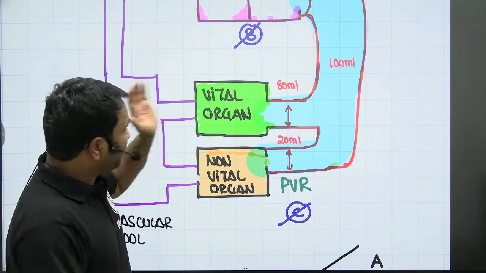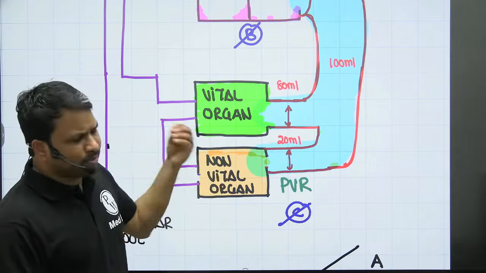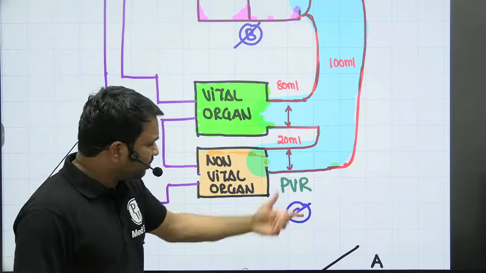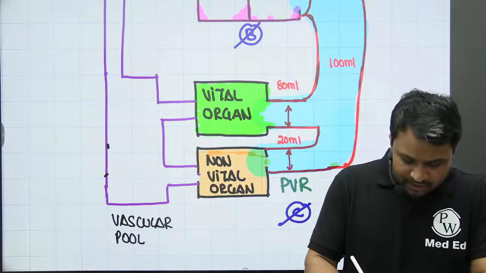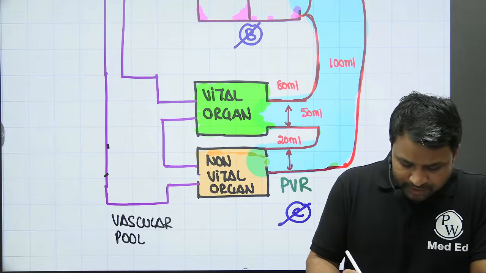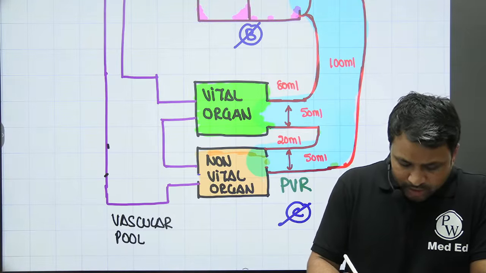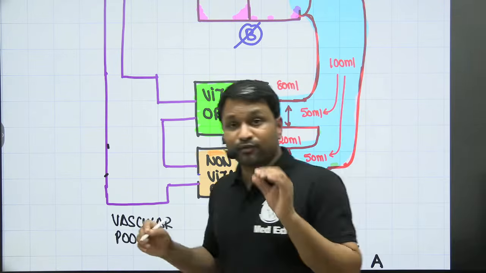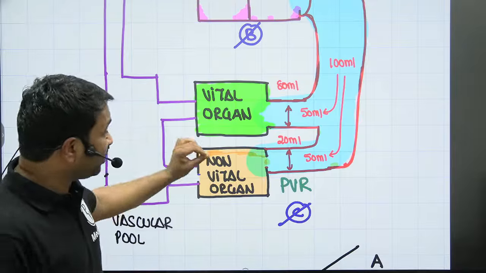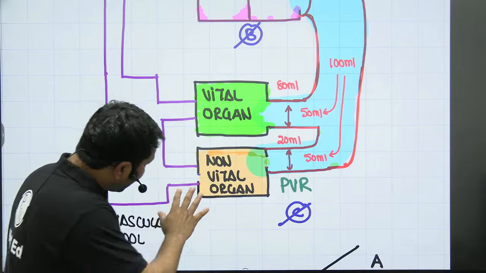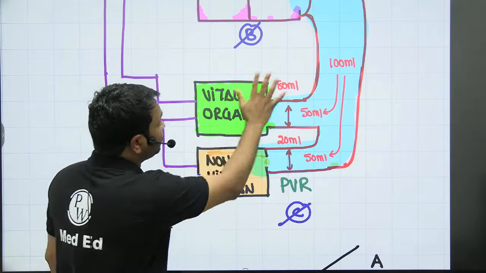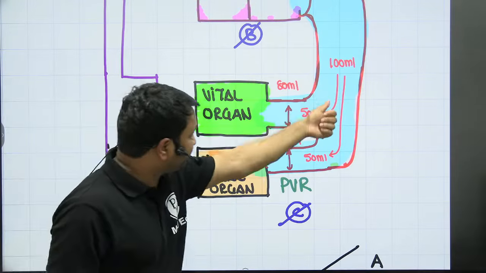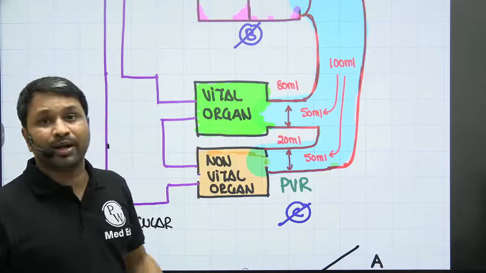Okay? When a patient is having a septic shock, what is going to happen, or a distributive shock? There's a vasodilation of all the vessels, including the vital and non-vital. Peripheral vascular resistance is lost. Now, because of this, 50 ml of blood is now going into vital, 50 ml of blood is now going into non-vital organ. Normally, 80 ml would have gone into vitals, 20 ml would have gone into non-vital organs. The requirement of non-vital is 20, the requirement of vital is 80, right? But now because of septic or distributive shock, you now see 50 ml going into vital, 50 ml going into non-vital organs.